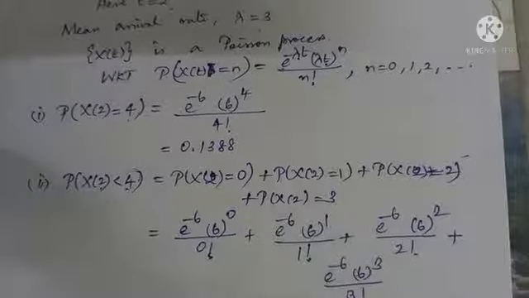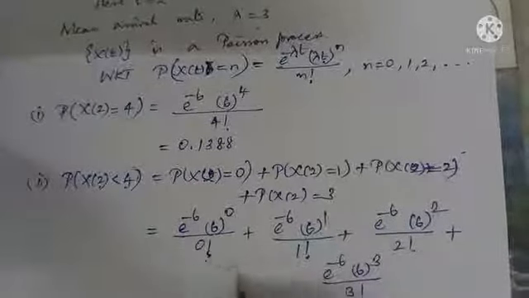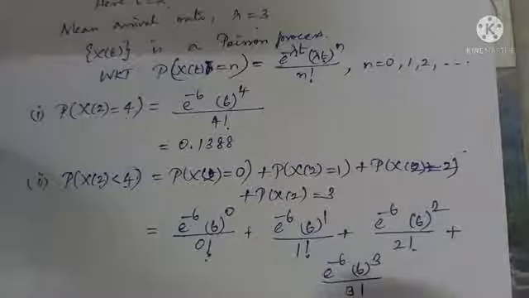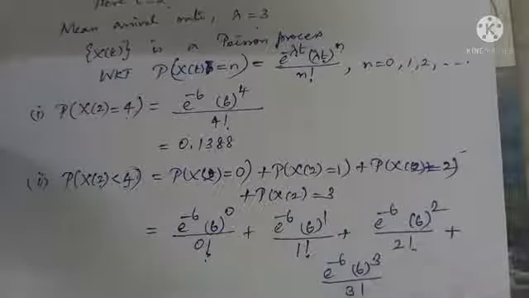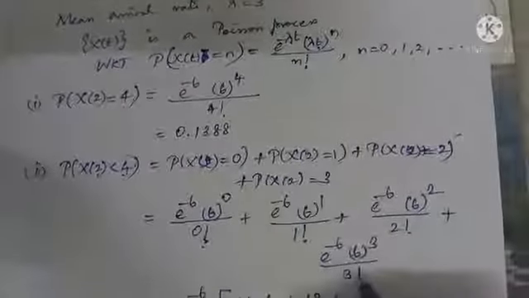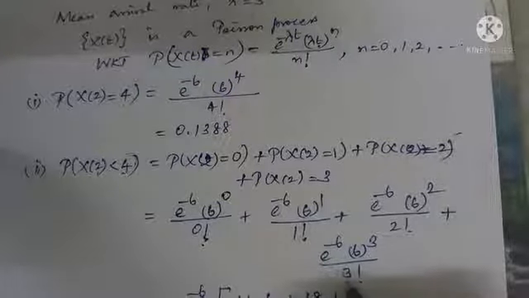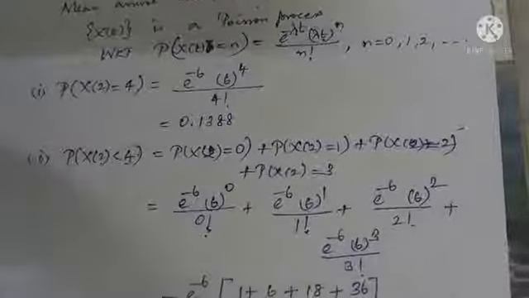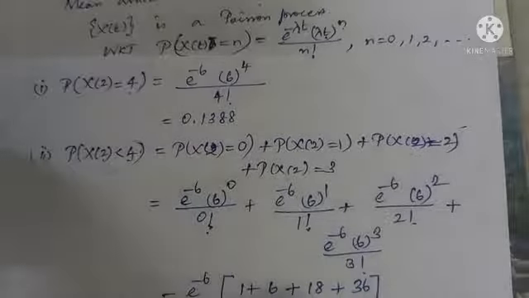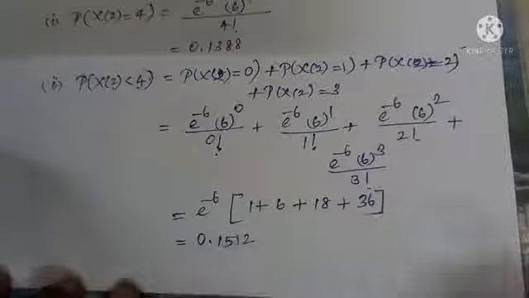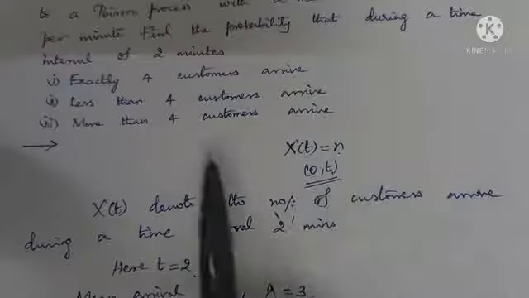You can take e^(-6) common. 6^0 over 0! is 1. 6^1 is 6, 1 factorial is 1. 6 squared is 36, 36 by 2 is 18. It is 6 into 6 into 6 by 1 into 2 into 3, and 1 into 2 into 3 is 6, so the 6s get cancelled. It is 6 squared, 36. Use a calculator and you will see the answer is 0.1512.